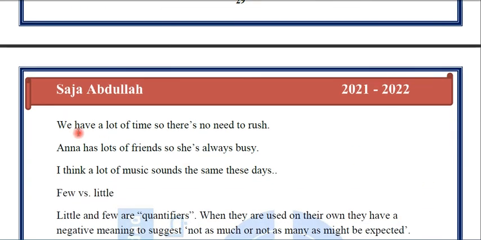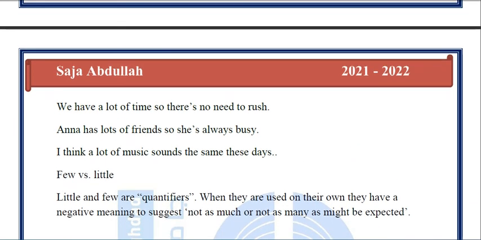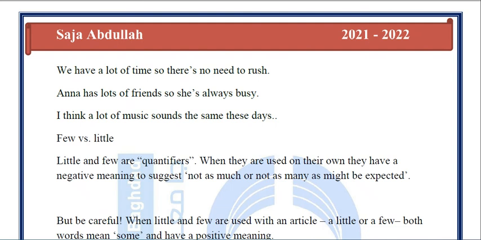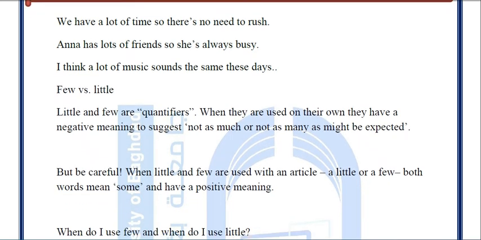Now, we have a lot of time, so there is no need to rush. Okay? And Anna has lots of friends, so she's always busy. I think a lot of music sounds the same these days. That's all we have about much and many. And now we have what? We have a few and little.